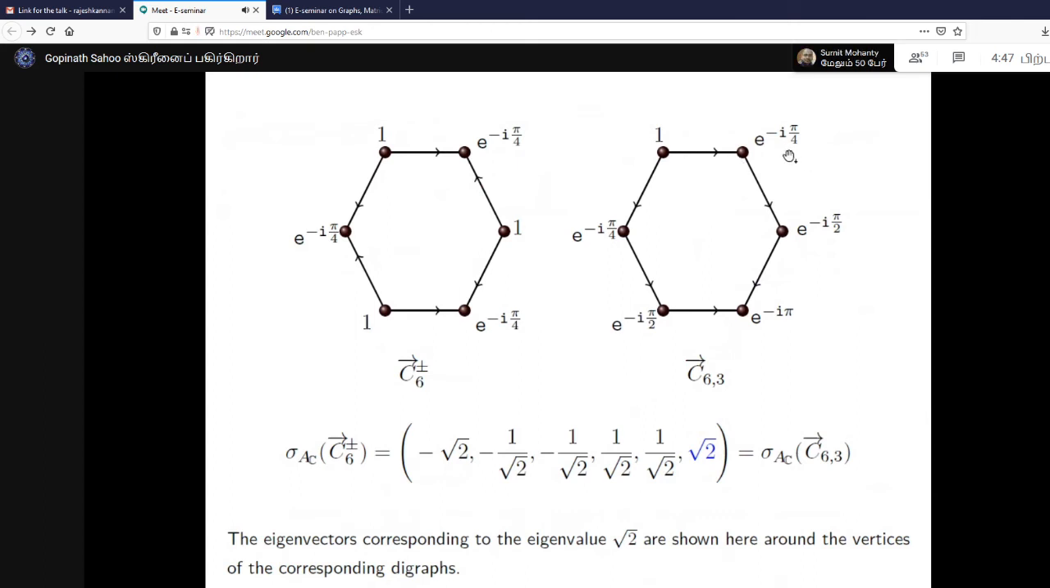And here what happens? It's e to the power minus i pi by 4. Again it is in the same direction, so it adds minus pi by 4 to its argument. So it becomes e to the power minus i pi by 2. And again it becomes e to the power minus i pi, because it is in the same direction. But again it changes, right? And this is the eigenvector corresponding to eigenvalue root 2 here. These are the eigenvectors corresponding to root 2, which I have shown here.